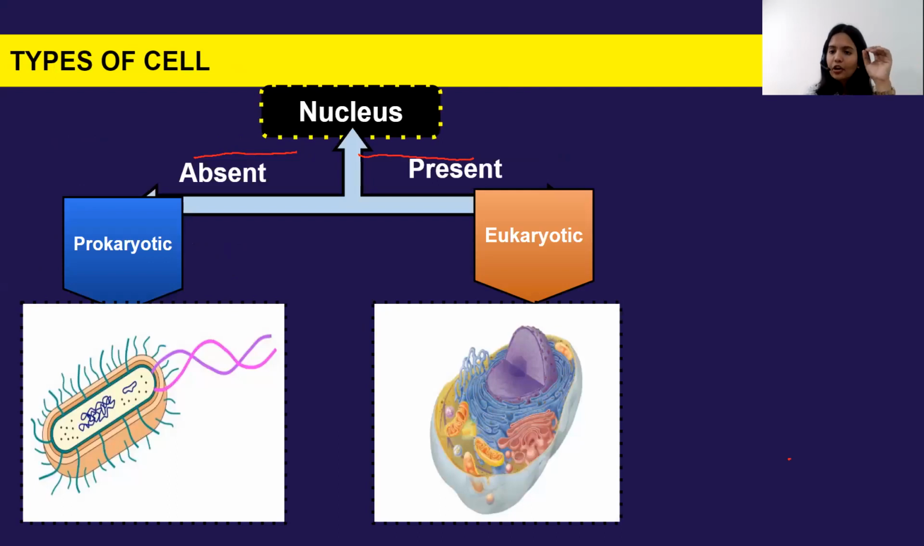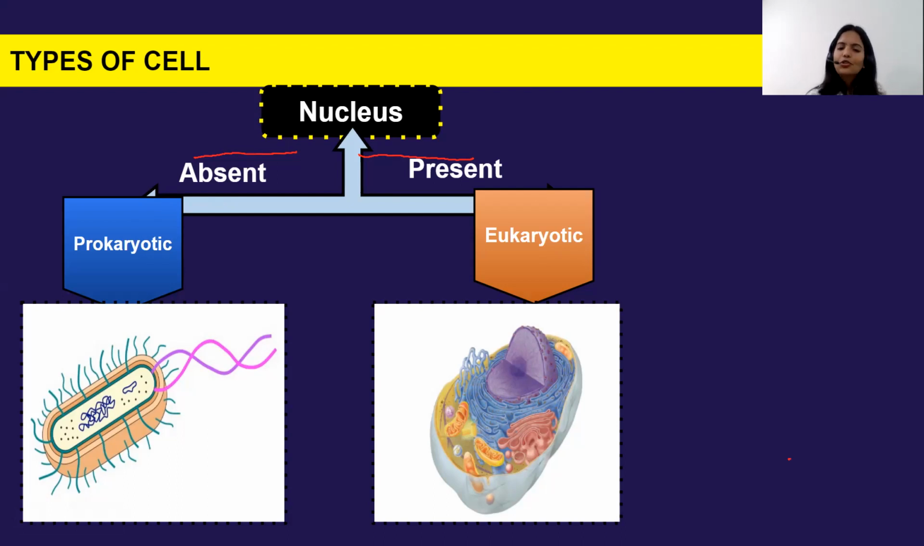Now, depending on the organizational structure, the cells are of two kinds. If the nucleus is present inside the cell like this, then it is known as a eukaryotic cell. And if the nucleus is not present, or we can say the nucleus is absent inside the cell, then this cell will be known as prokaryotic. So depending on the presence of the nucleus, there are two kinds of cells. The first one is the prokaryotic cell and the second one is the eukaryotic cell.